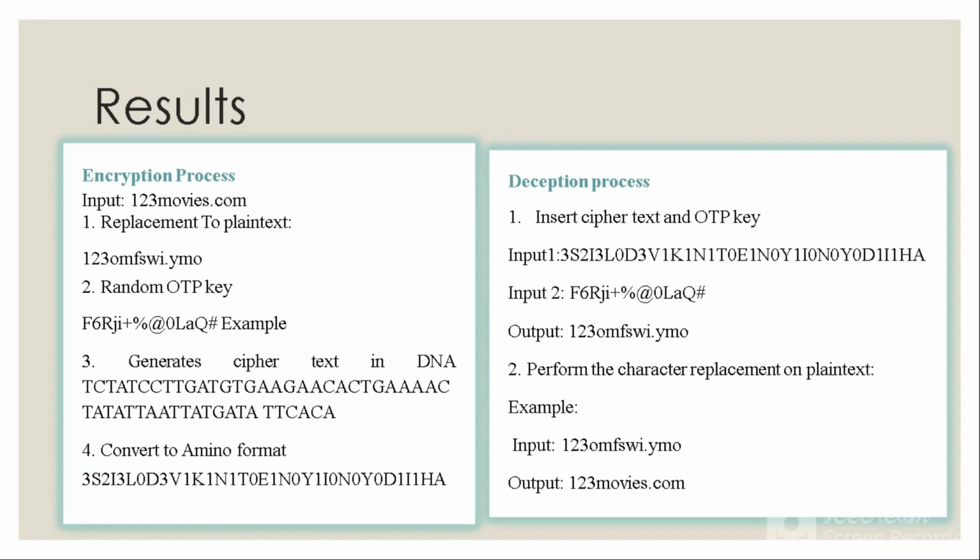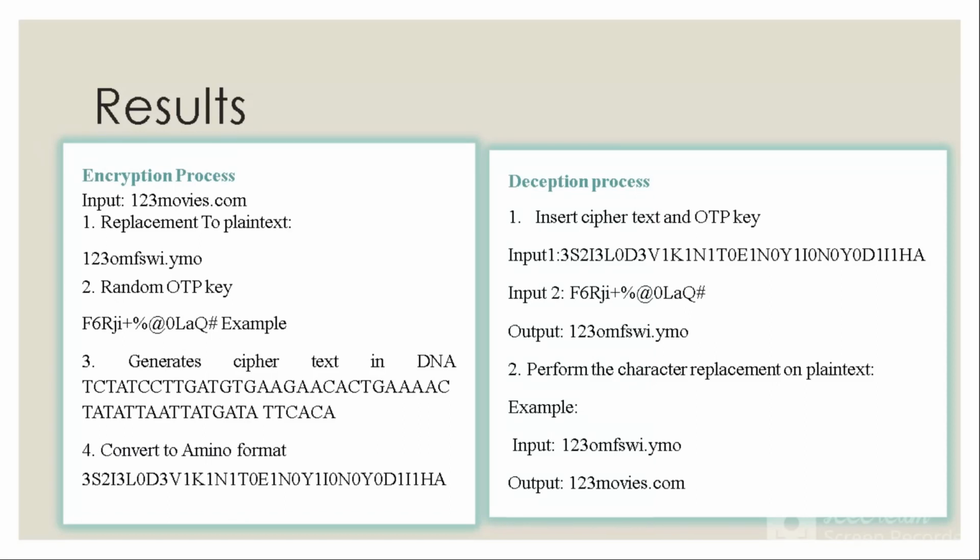The results are given in this slide. This is an example of an encryption we have done in our system. In the encryption process, we give plain text as an input, then the plain text will be replaced. After that, a random OTP will be generated, and the plain text will be converted into the DNA format, and the DNA format will be converted to the amino acid. The final encryption output will be in amino acid format.